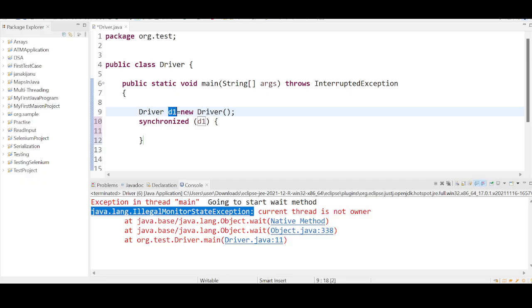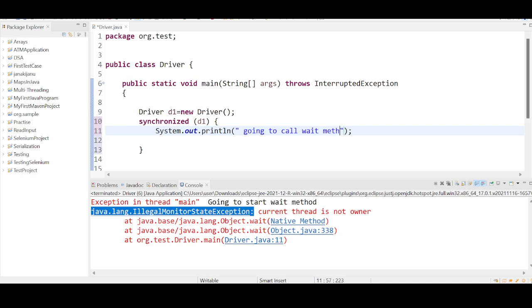The lock of the driver object. Inside this I'm printing "going to call wait method", and I'm just using the reference variable d1. D1 is of what type? Thread type or non-thread type? Non-thread type, right?